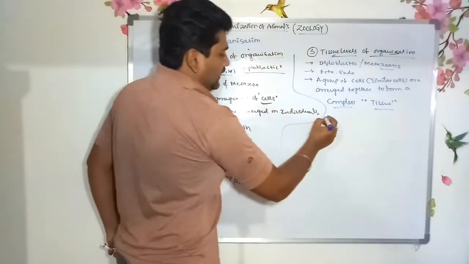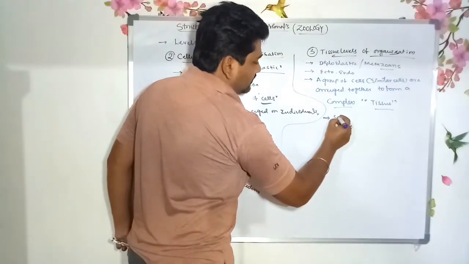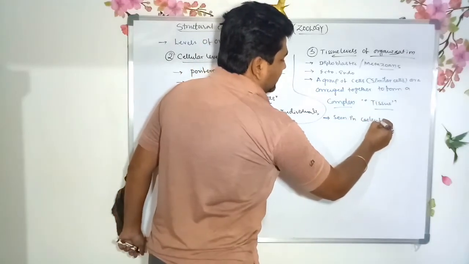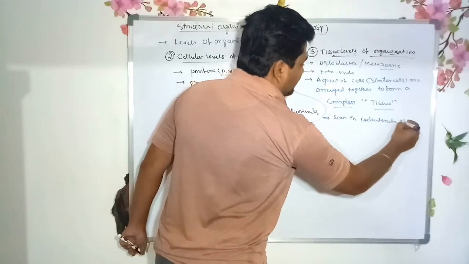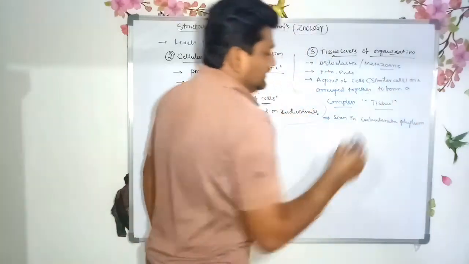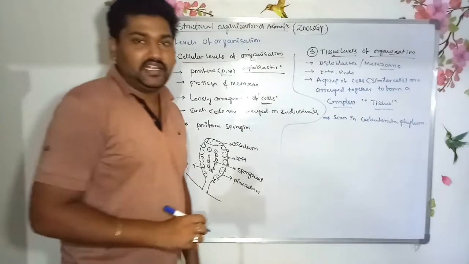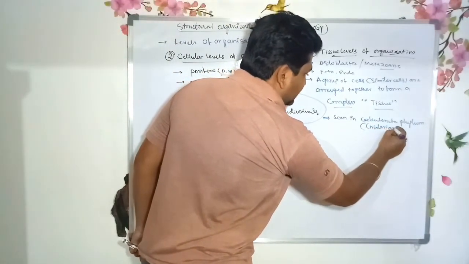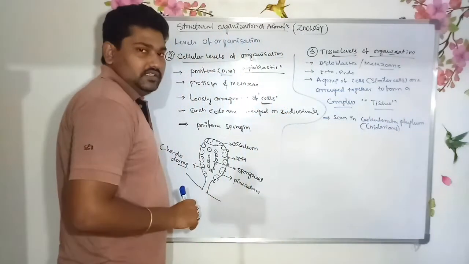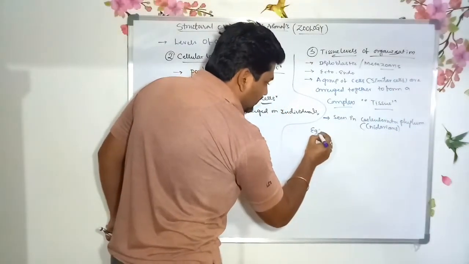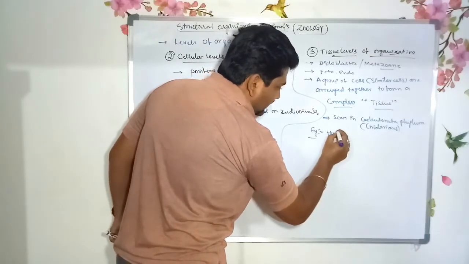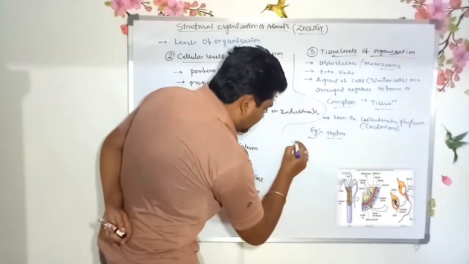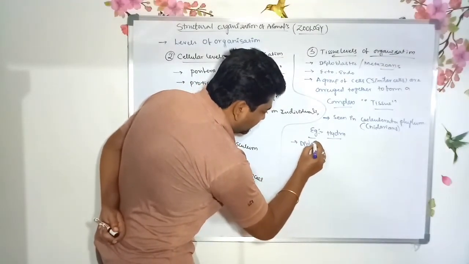This tissue level of organization is seen in the phylum Coelenterata. The Coelenterata is commonly known as Cnidaria. Cnidarians, are you clear? Example, Hydra. The hydras are diploblastic in nature.